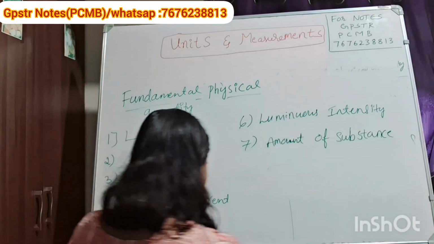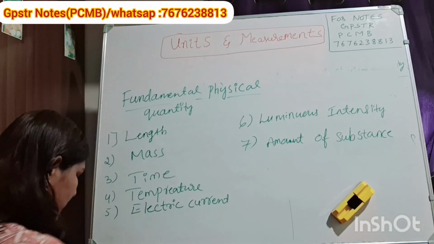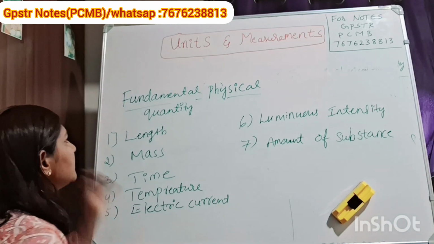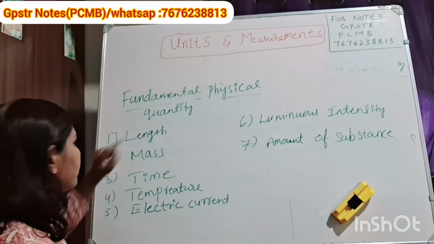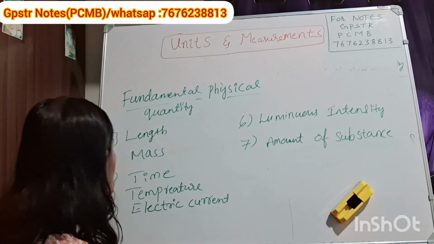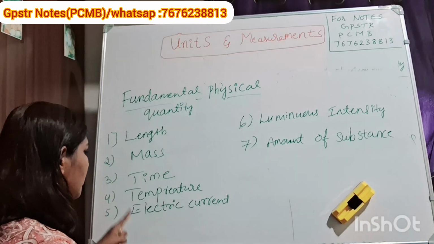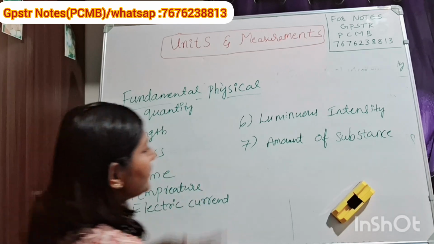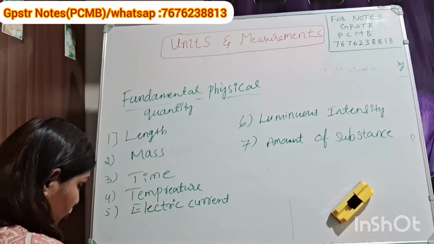So these are the 7 types of fundamental physical quantities. Remember these 7: length, mass, time, temperature, electric current, luminous intensity and amount of substance.